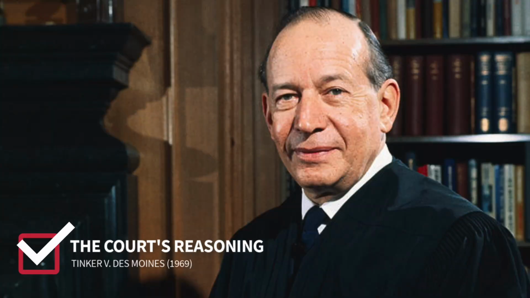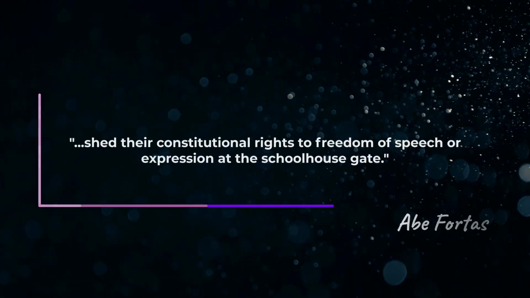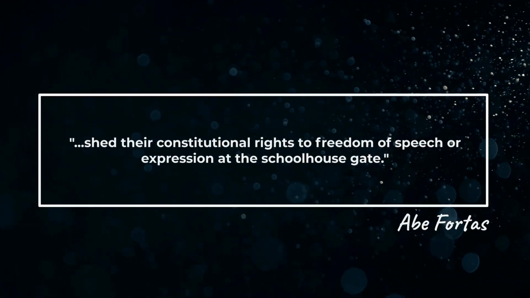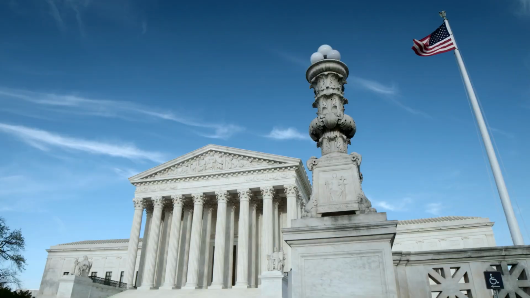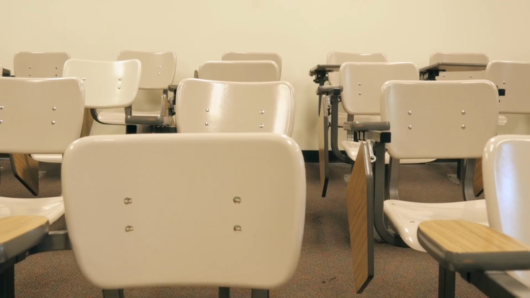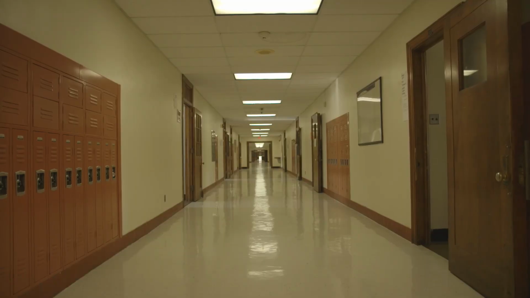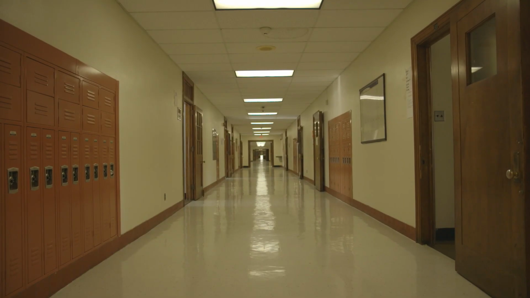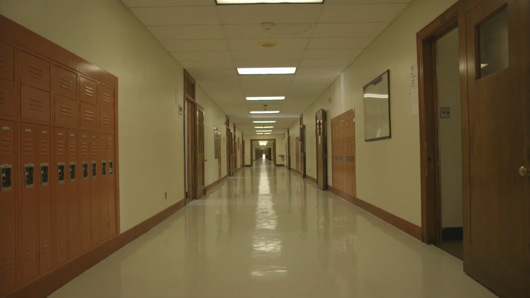Justice Abe Fortas delivered the majority opinion, emphasizing that neither students nor teachers shed their constitutional right to freedom of speech or expression at the schoolhouse gate. The court found that the armbands were a form of symbolic speech, which is protected under the First Amendment. Furthermore, the record showed no evidence that wearing the armbands had caused disruption within the school environment. Since the school's action was based on the fear of potential disturbance rather than actual interference in school activities,